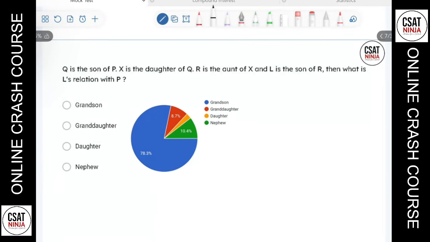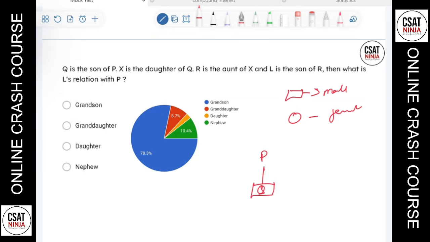I'll solve this way. I'll represent box as male and I'll represent circle as female. So what does the question say? Q is the son of P. For different generations, I'll write different levels. So these two are in different generations because Q is a son of P. So I'm writing in different generations there.